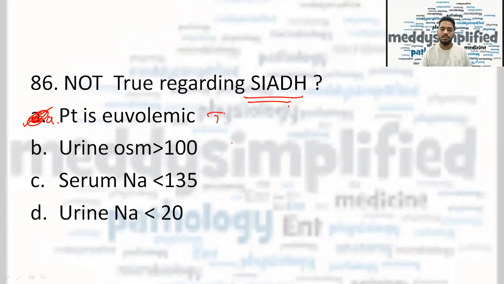This is true. Urine osmolarity more than 100 is true. Serum sodium is less than 135 is true. Urine sodium is less than 20 is false. So this can be the correct answer. That is urine sodium less than.